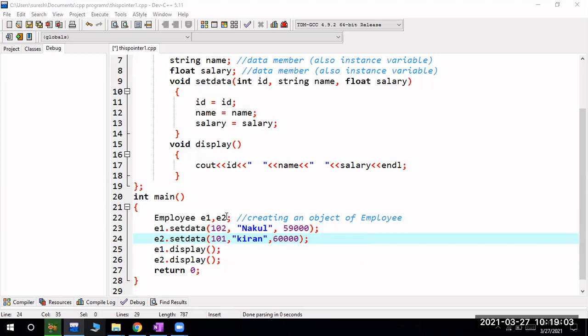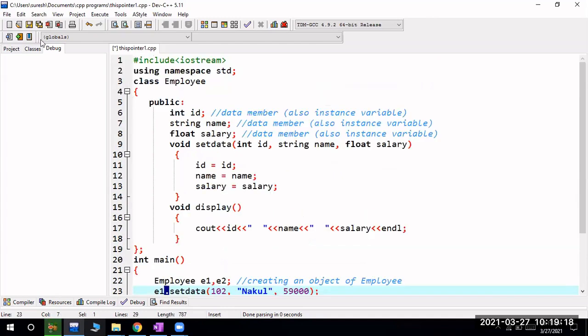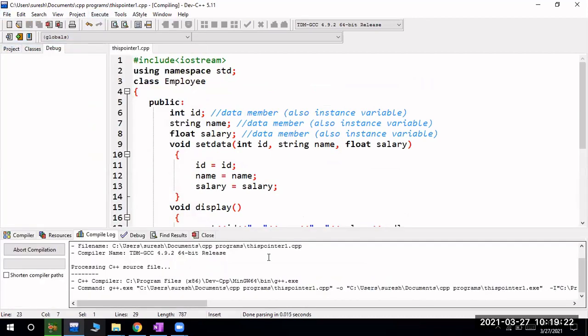You can even create a pointer to an object. For this, if I want to create the pointer, I have to use star ptr, and ptr equal to ampersand E1. If I want to call setData, then I have to call ptr arrow. Now if I try to save this program and execute it,